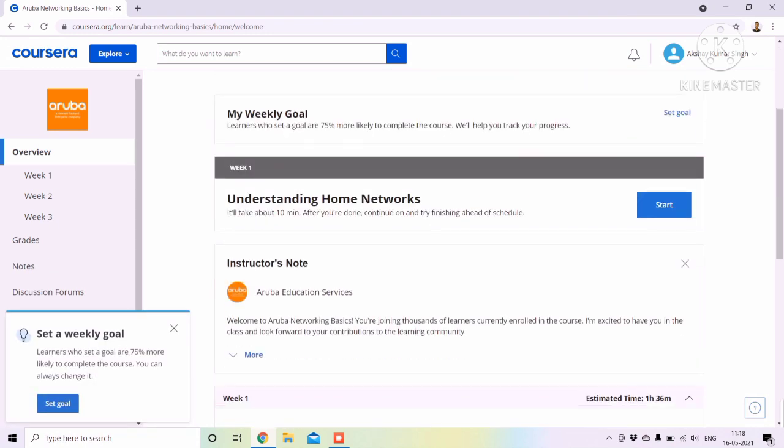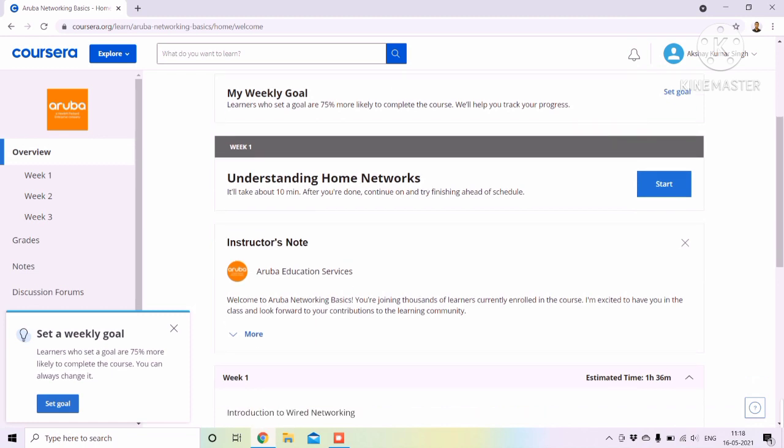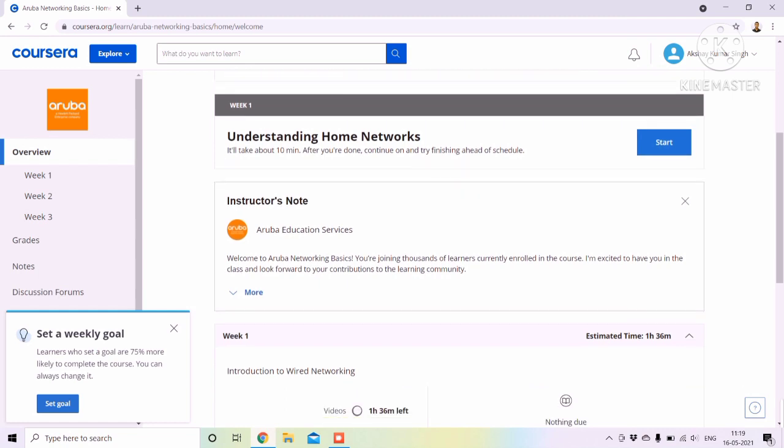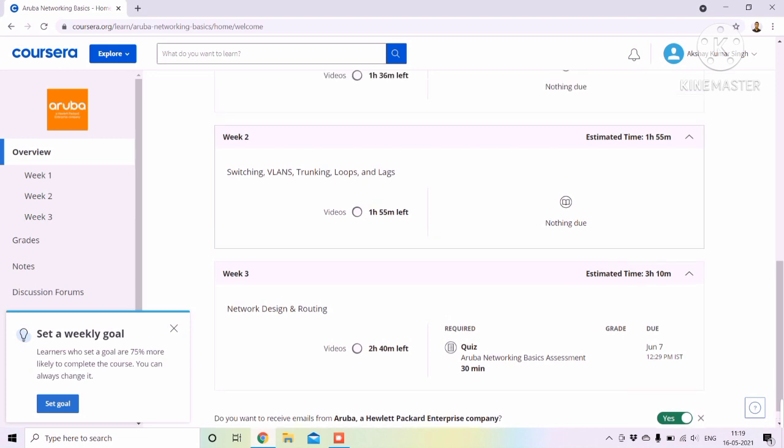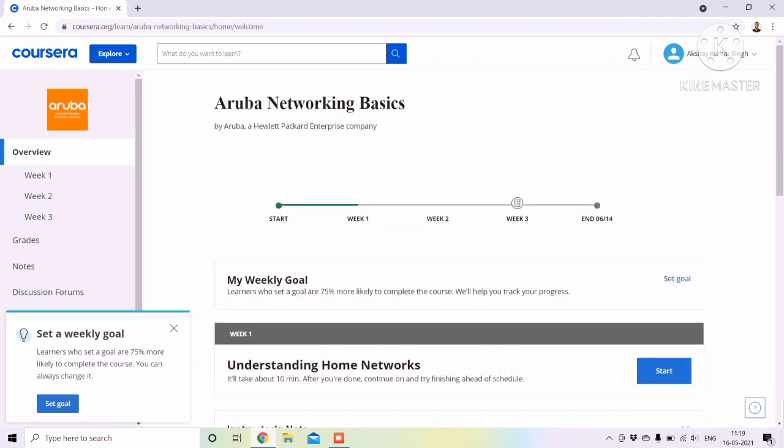You can get as many certificates as you want, and you don't need to complete them by 30th of June. You just enroll for this and you can complete it after that, taking as much time as you want. So here you can see there are no quizzes in the first and second week, and at the last there is a quiz. So you can just join this course also. This is also a good course from Hewlett Packard Enterprise.